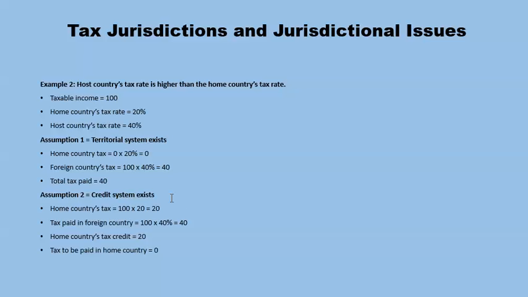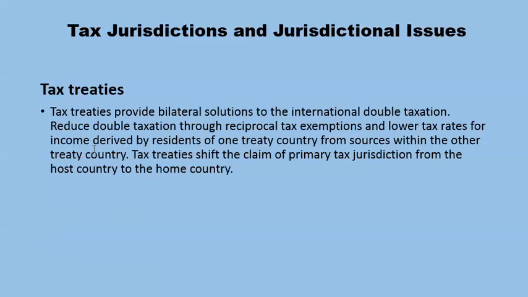Assumption 2: credit system exists. Home country's tax is 20. Tax paid in the foreign country is 40. Home country's tax credit is 20. Tax to be paid in the home country is 0.